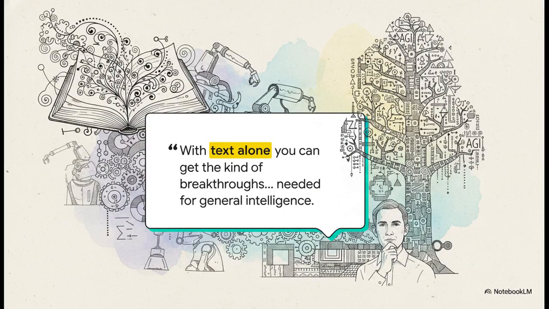In stark contrast, we have OpenAI. Despite all the earlier hype around their video generation tech, Sora, being the stepping stone to AGI, they've actually shelved it. They demoted that tech to an internal robotics division. Why on earth would they do that? Well, because OpenAI's leadership, including Greg Brockman, fundamentally believes that with text alone, you can get the breakthroughs needed for general intelligence. They're pouring their compute completely into that pure text-based reasoning tree, betting that deep logic is the real path forward.